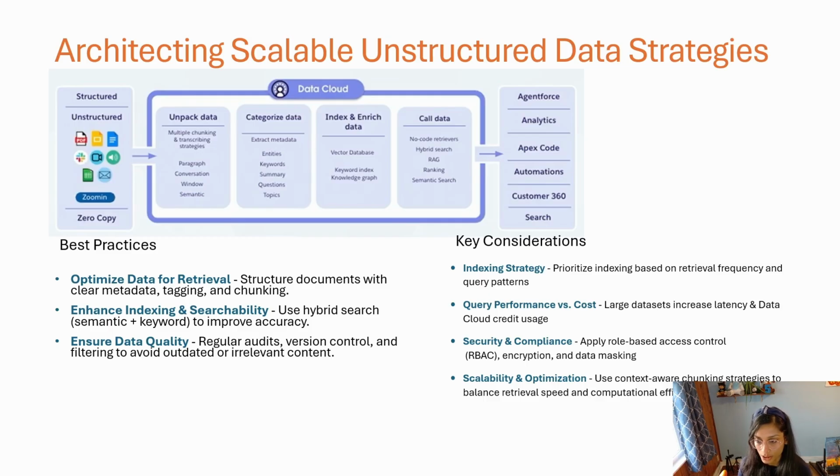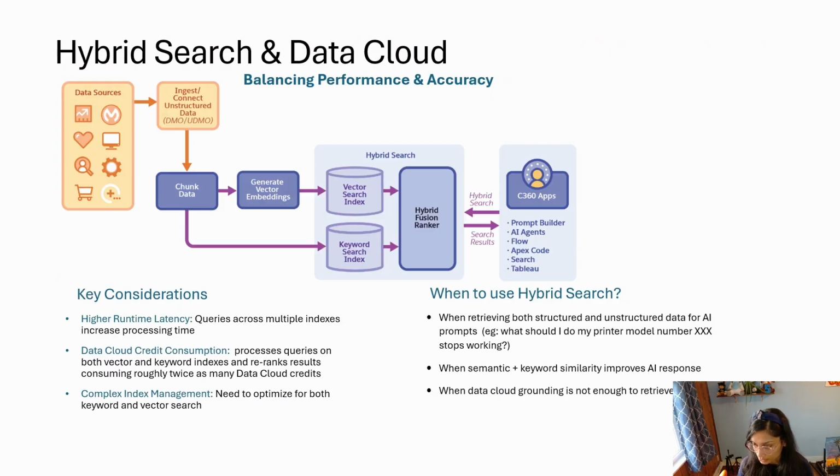Basically, data can be chunked and tagged correctly so that when you're retrieving the data from your agents, through your retrievers, they're able to find the right data. I will be making more videos to show you how exactly this looks. But for now, just know that there are costs associated with different types of search you do. You have to pick the right kind of search. Let's go to the next slide actually.